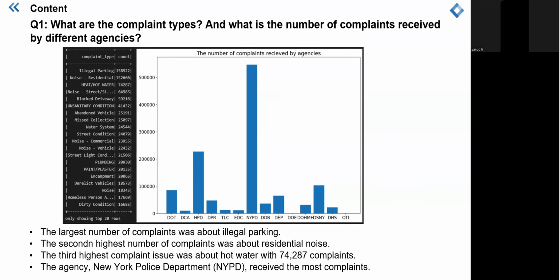Based on the bar chart, we find that the agency receiving the highest number of these complaints is the New York Police Department, with the remaining agencies receiving far fewer complaints than the New York Police Department. Next page, please.